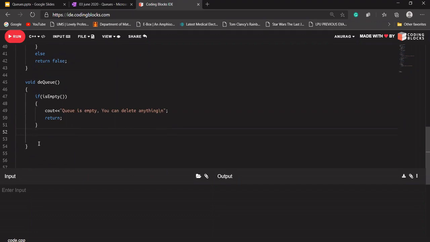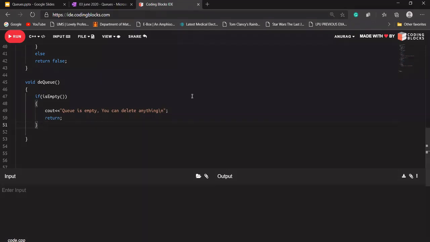Now it should print a message here. If it comes here, meaning it is not empty, it should delete something from that queue, and it should print a statement that it is deleting. The element will be, because rear was already pointing to one past the last element, the value at rear minus 1.